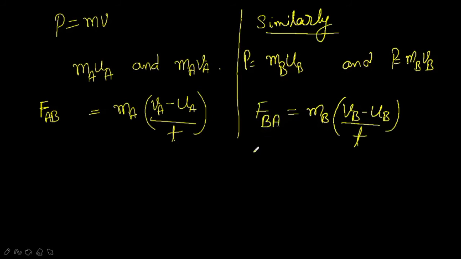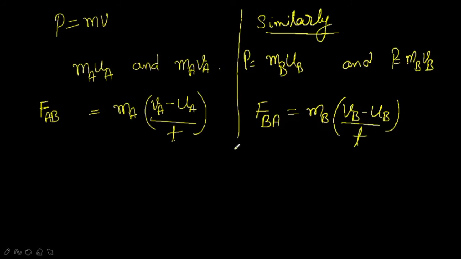Clear? So now if you remember Newton's third law of motion, what does it state? It states that there is a reaction for every action, and that reaction is equal in magnitude and opposite in direction, right? I will repeat again.